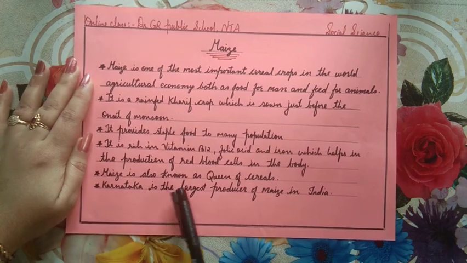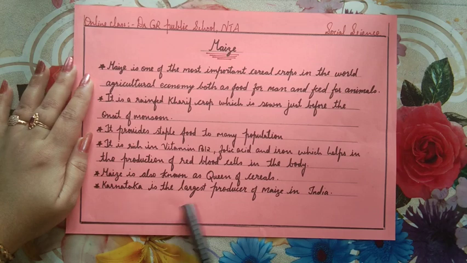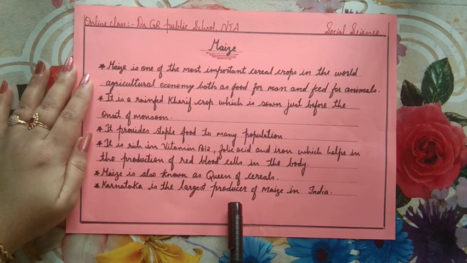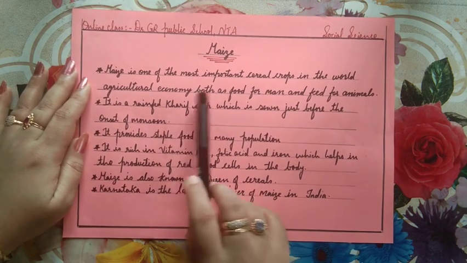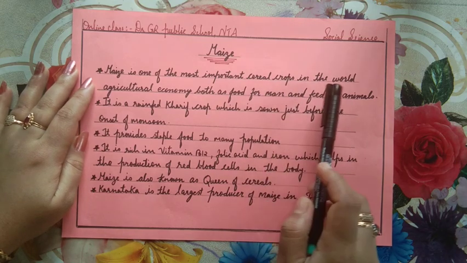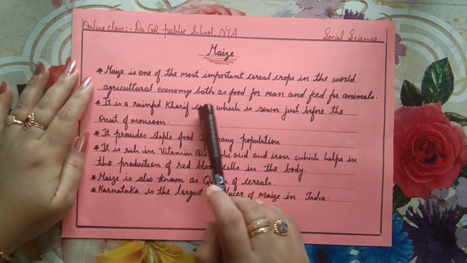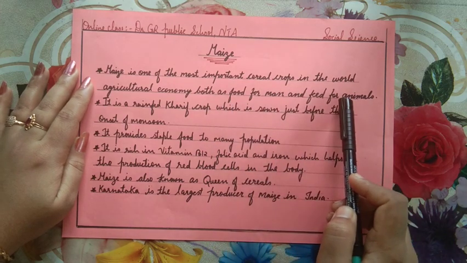Maize is also known as the queen of cereals, and Karnataka is the largest producer of maize in India. So maize is one of the most important cereal crops, and in the world agriculture economy it is used both as food for man and feed for animals.